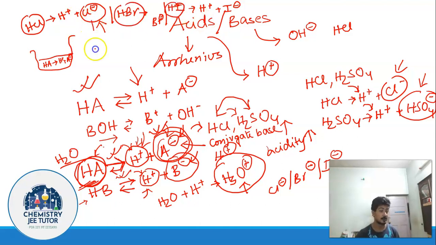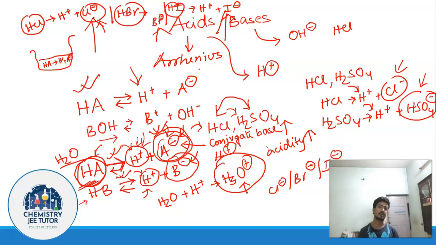Remember, this one is not the acid, this one is rather the conjugate base. So these are not acids. Your corresponding acid is going to be stronger. Now let us see between Cl-, Br- and I-, which one is going to be more stable. It is very easy to understand. The concept is again very clear.